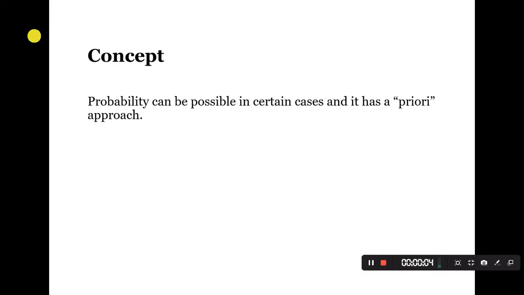The next concept is the classical approach of probability, which is possible in certain cases. This concept includes various gambling games such as tossing an unbiased coin, drawing a colored ball from several balls identical except for color, which is put into a bag and thoroughly mixed, throwing an unbiased die, or drawing a card from a well shuffled deck of cards. In each of these cases, we can say before the trial that several possible results are equally likely. This kind of concept has a classical or a priori approach.